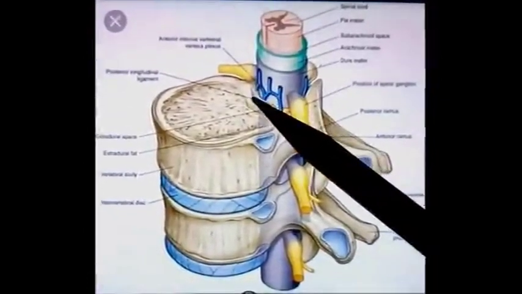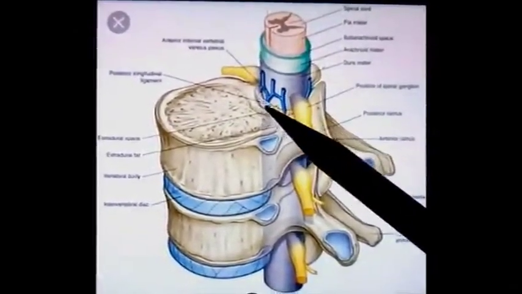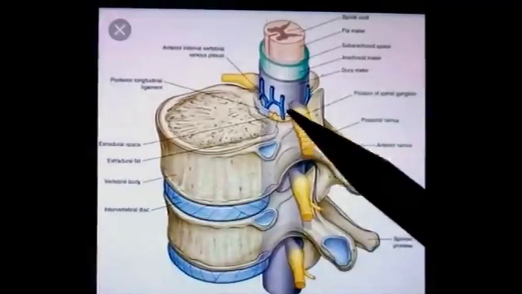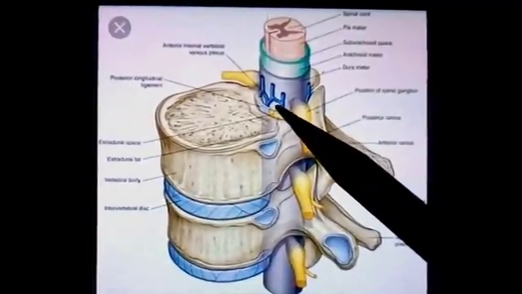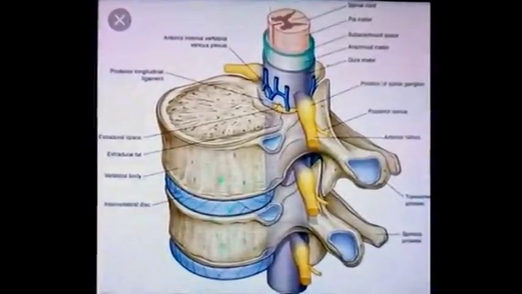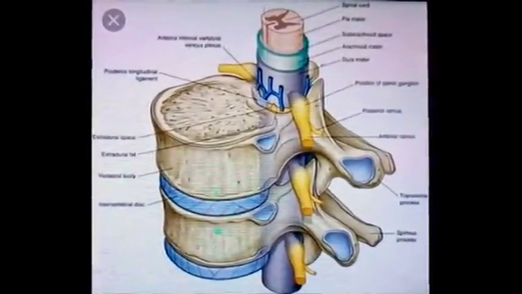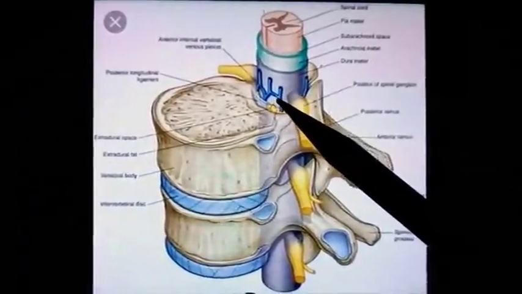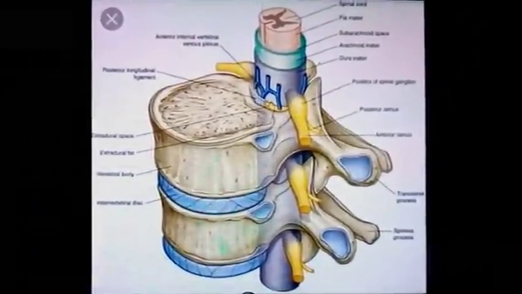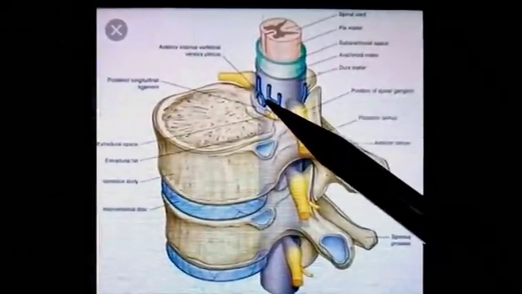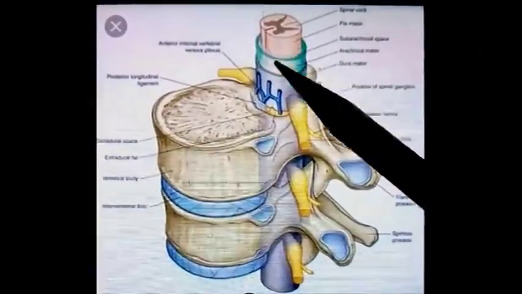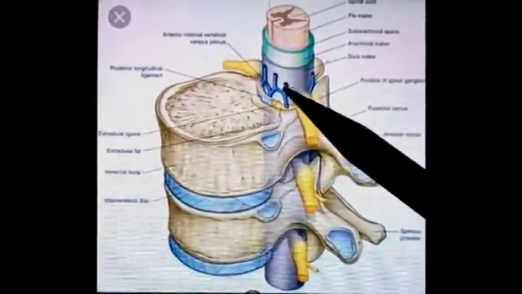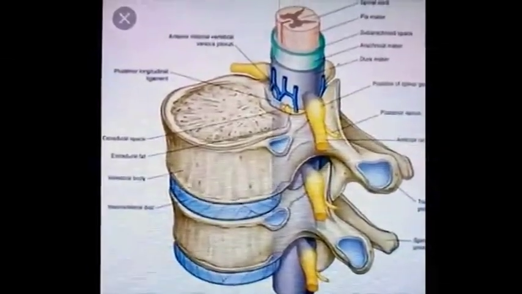So first is epidural space. Epidural space is present between the bony canal and the dura mater. Bony canal is lined with ligaments and the periosteum. It contains loose areolar tissue, semi-liquid fat, spinal arteries which reach the deeply present spinal cord, and the internal vertebral venous plexus, which is visible in this blue color. Network of veins is present in this area.